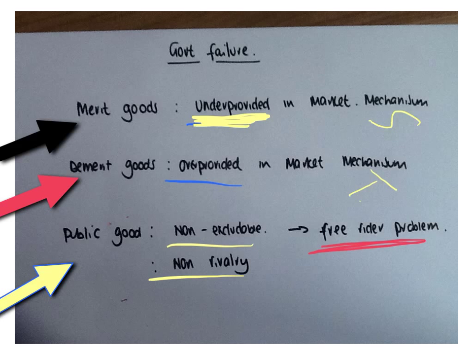So let's look at the example of a public good, maybe defence. If there was no defence paid for by the government and person A paid for defence for the whole of the country, person B wouldn't need to pay for defence because they would benefit from the defence that person A was paying for. They would be able to free ride on their back. So therefore, the person who paid for the defence would stop paying for it because they would just wait for another person to pay for defence for them to be able to benefit. The free rider problem.